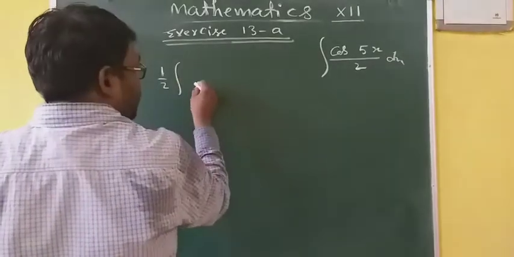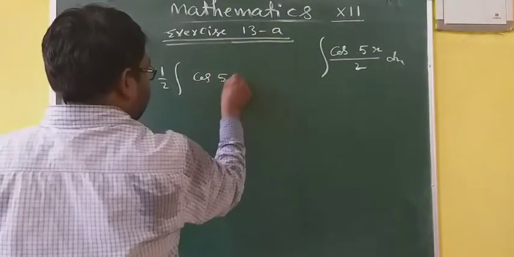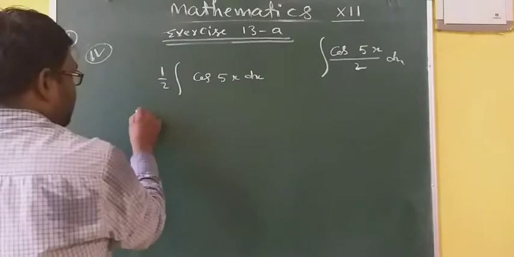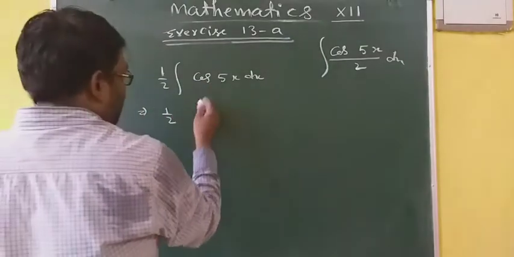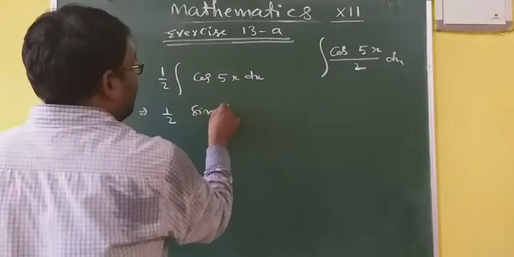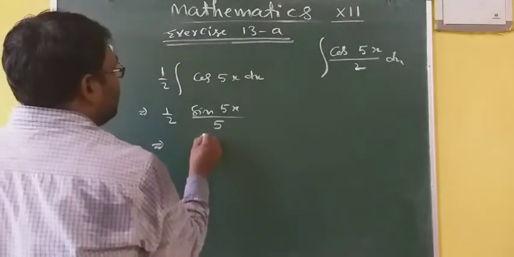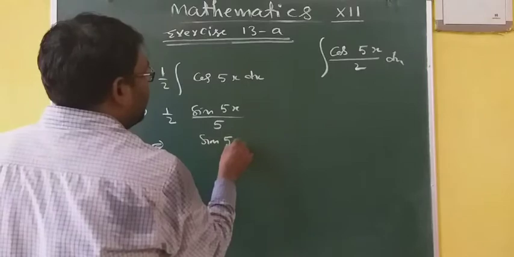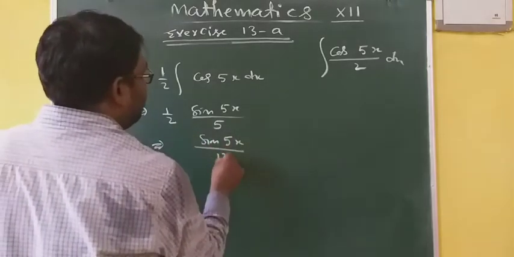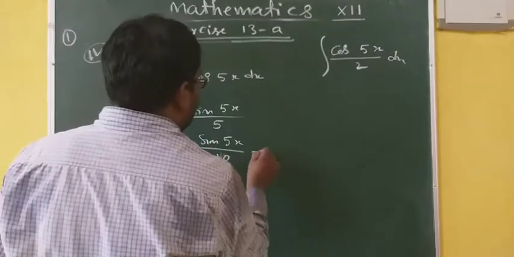So 1 by 2 integral of cos 5x dx. Now applying it, 1 by 2 times the integration of cos, which is sin 5x divided by 5. This will give you sin 5x divided by 10, plus c.